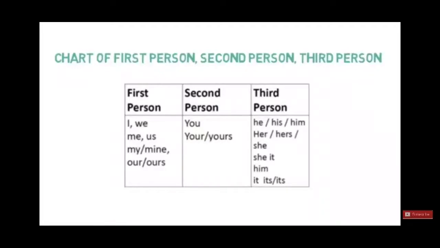Now refer to this table and you will remember everything, because in the videos which I uploaded earlier, I discussed first person, second person and third person. You see, first person, who is speaking? I, singular number; we, plural number. Second person, to whom we speak: you, singular, and you, plural also. And third person, about whom we are speaking, will be he, she, it, they. Just go through the videos which I uploaded earlier, or refer to this chart, and you will remember everything.